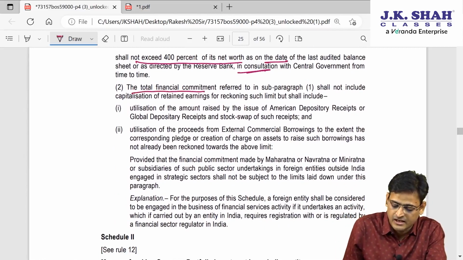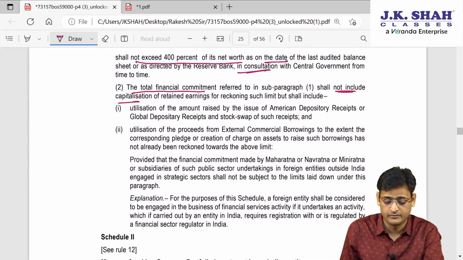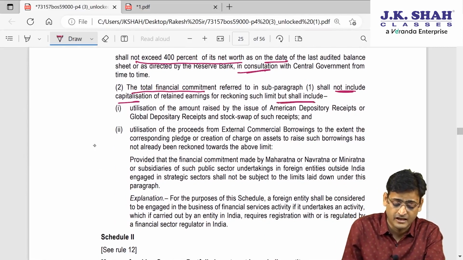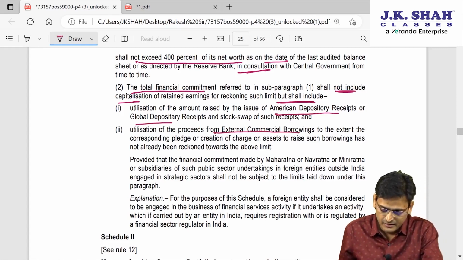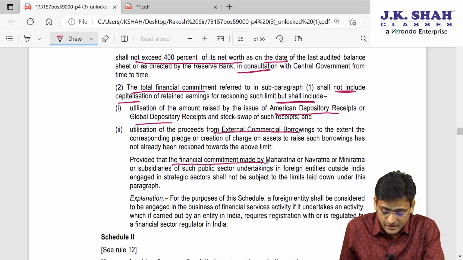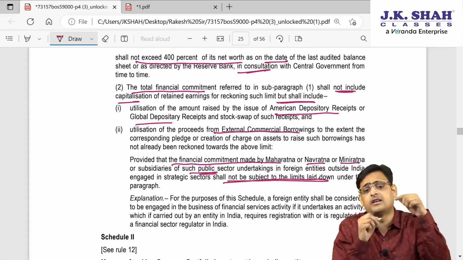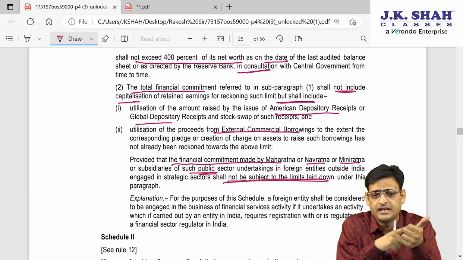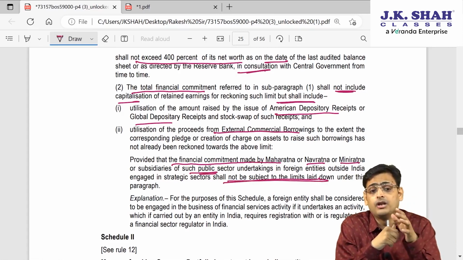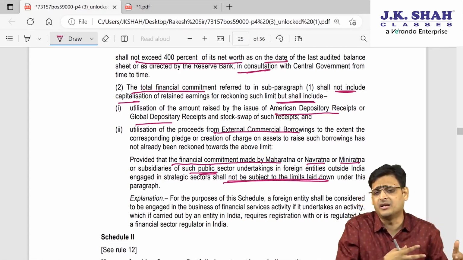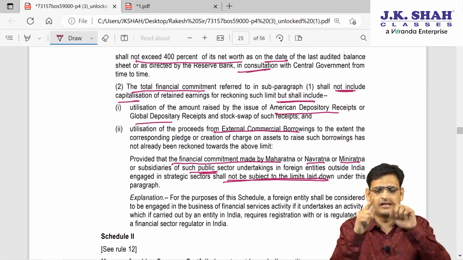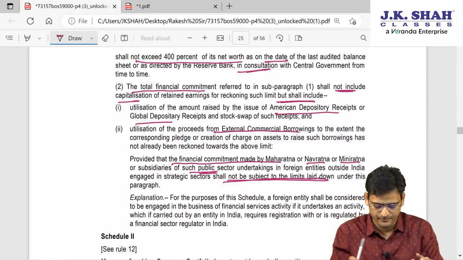Then this total financial commitment will not include capitalization of the retained earning, but it will include other things. So in financial commitment, what all things will come? Money raised by ADR, GDR will come in financial commitment. Then money raised by ECB. Then they are saying that financial commitment made by Maharatna, Navratna or Mini Ratna public sector companies will not come in the limit. The 400% limit will include what? ADR, GDR, it will include ECB, but it will not include financial commitment made by Maharatna, Navratna, Mini Ratna. These are important public sector companies. So government has excluded them from the limit of that 400% of net worth.